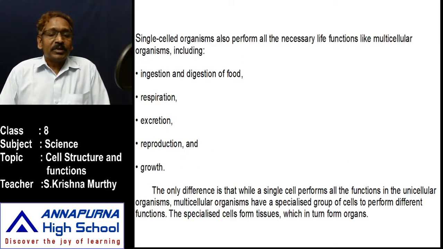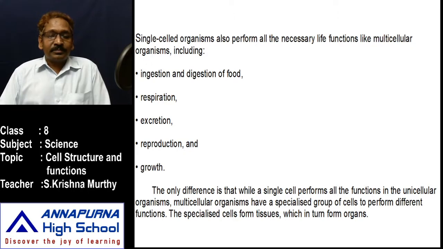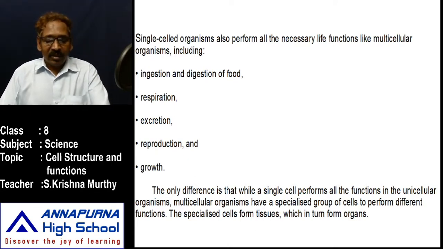But in unicellular bodies, not all have pseudopodia. In some, cilia are there, and in some, flagella are there to collect food material. When we observe the multicellular body, it contains different kinds of organs. What are the different organs in a multicellular body? For example, in the human body we have heart, lungs, liver, kidney, pancreas, digestive system, brain, skin, etcetera. Each and every one does a specific function to keep us alive.